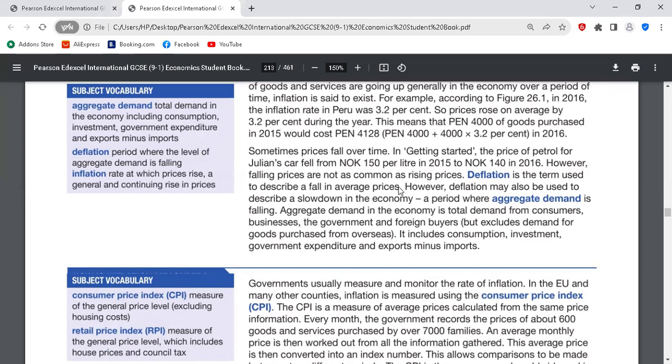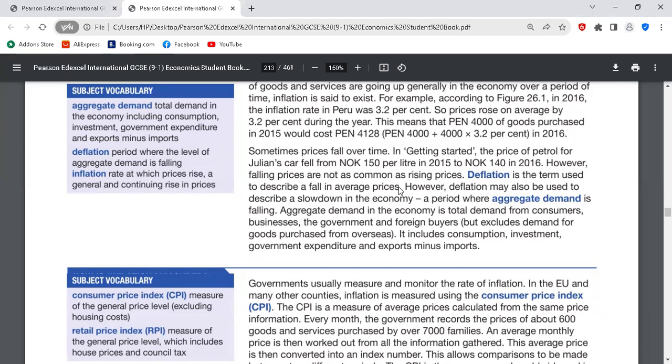Now they're going to deflation. So there's a difference between inflation and deflation. Deflation means there's a general fall in the prices of goods and services within the economy. Inflation is a general rise in the price of goods and services. Deflation means a general fall in the price of goods and services. But most of the time, deflation brings about a fall in economic growth.